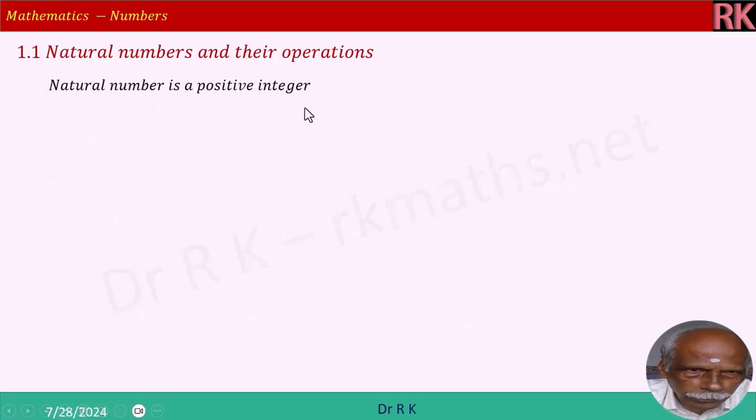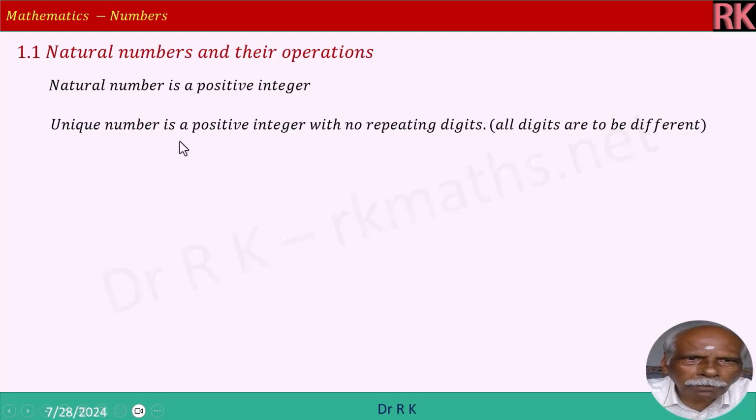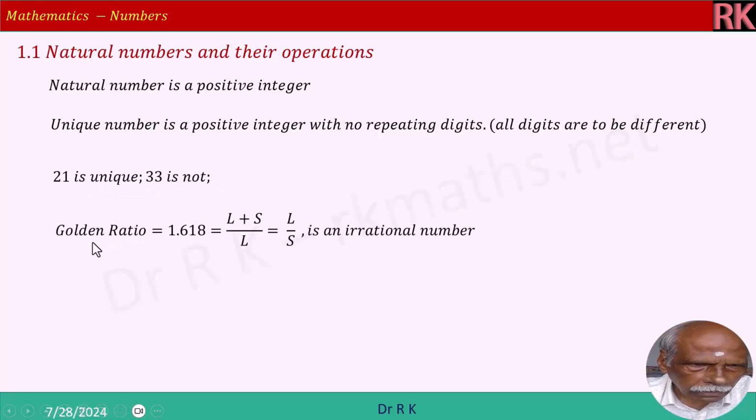Natural number is a positive integer. Unique number is a positive integer with no repeating digits. All digits ought to be different. 21 is unique, 33 is not because it is repeated. Golden ratio is 1.618. That is the ratio of longest length to shortest length. L plus S divided by L.